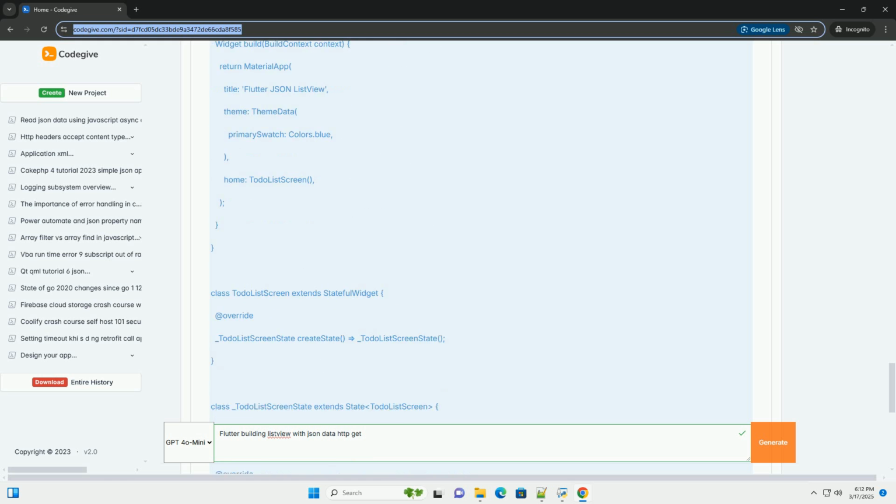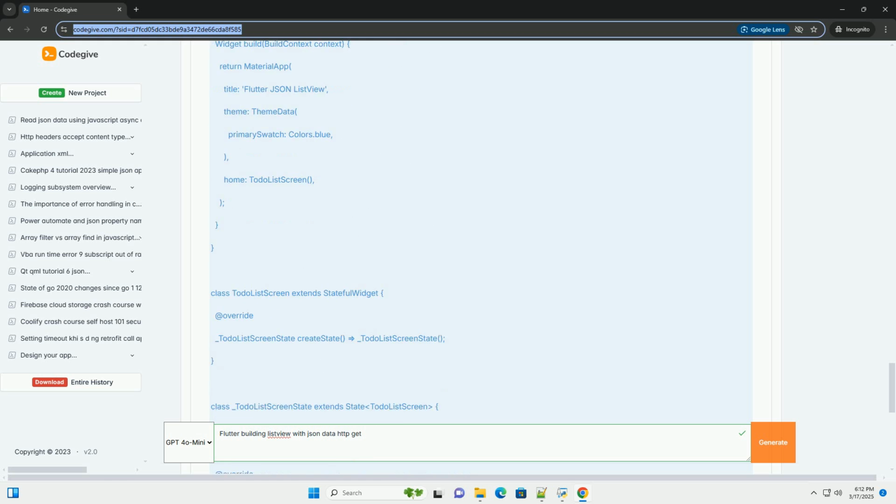8. Complete code example, putting it all together. Here's the complete code for all files. lib/models/todo.dart. lib/services/api_service.dart. lib/main.dart. 9. Code optimization.